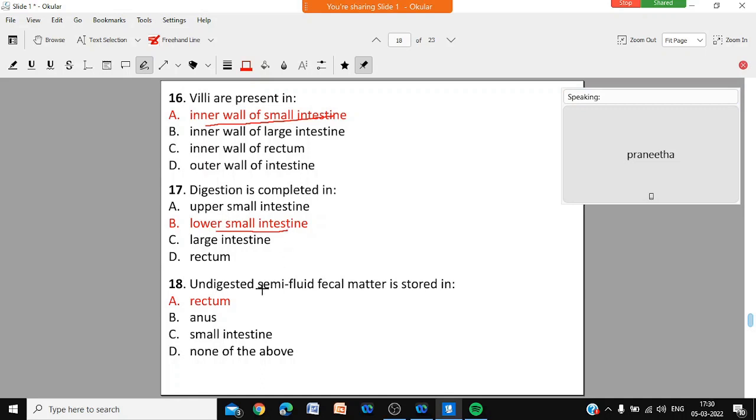Undigested semi-fluid fecal matter is stored in the rectum. It is stored in the rectum, but it goes out through the opening called the anus. It will be going out through the anus, but storing will be in the rectum.